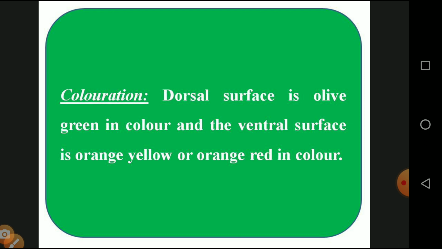Then coloration. They have different colors. The dorsal surface is olive green and the ventral surface is orange yellow or orange red in nature. We will see the diagram in the morphology.